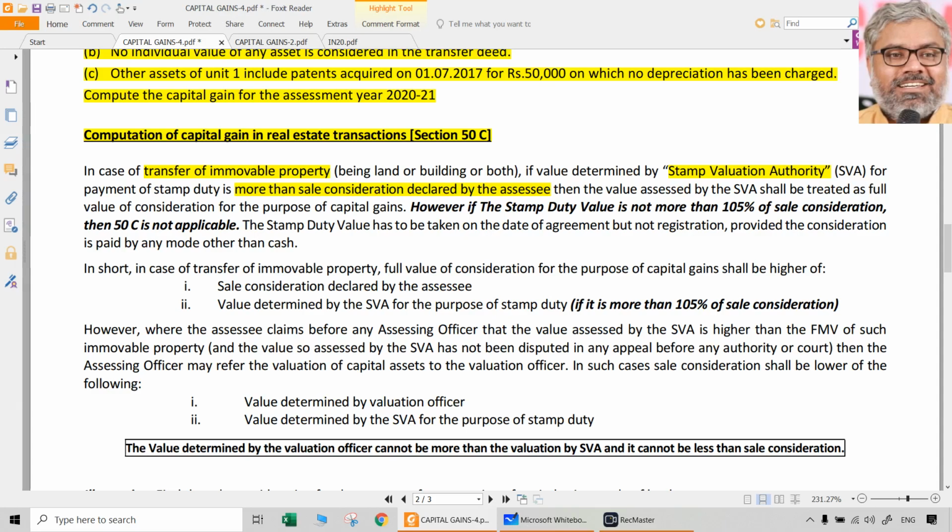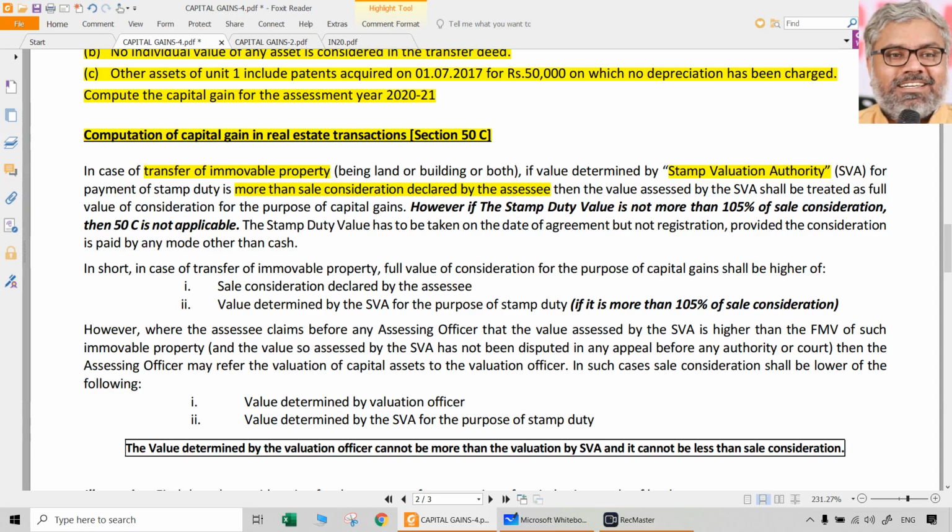Is there any difference here from 43CA to 50C? No difference. Only point is, there in 43CA, the stamp valuation, whatever is higher than the actual consideration, that is treated as full value of consideration, but that was taxable under the head of PGBP as a normal business revenue, since land or buildings in that case was the stock in trade of the SSE.